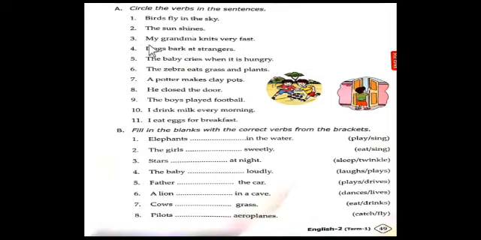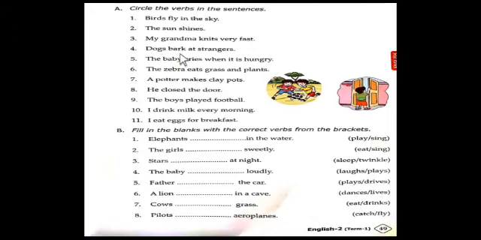Okay, third one. My grandma knits very fast. My grandma knits, K-N-I-T-S. How to pronounce? Knits. Here, K will be silent. Okay. Knits very fast. So in this sentence, knits is a verb. Knits is an action in which we stitch a blanket or sweater. We say knits.